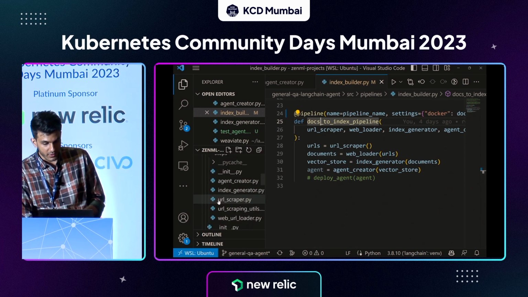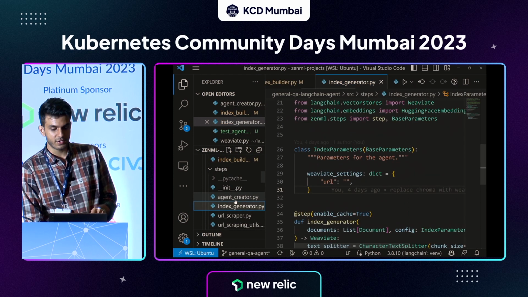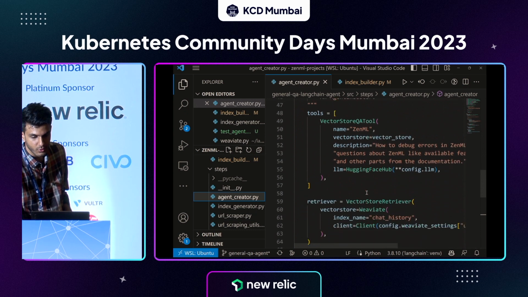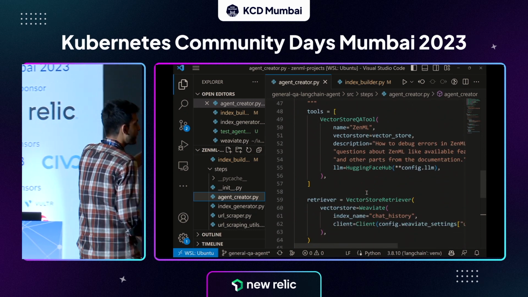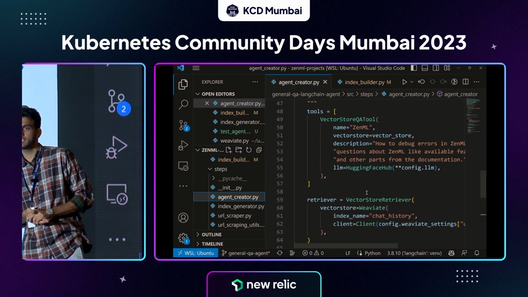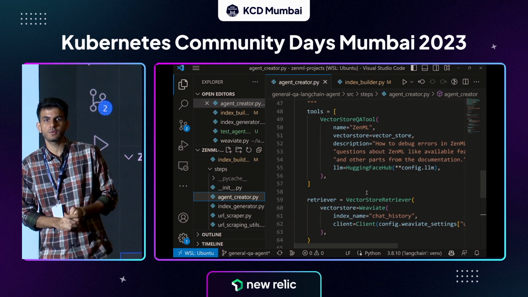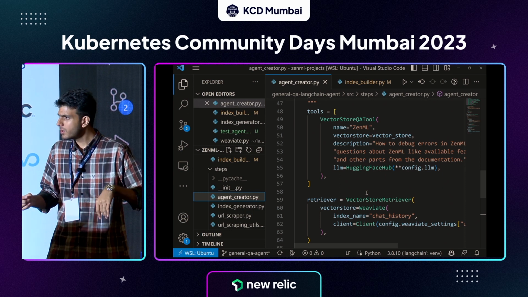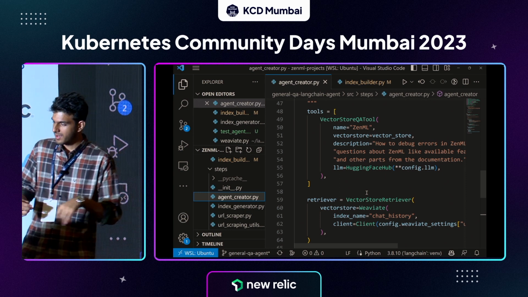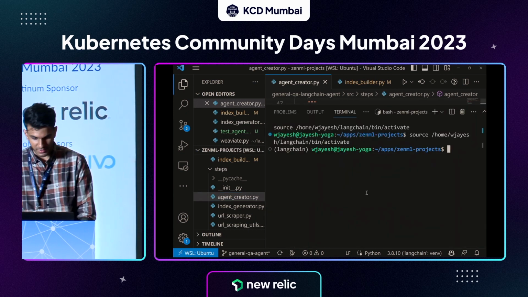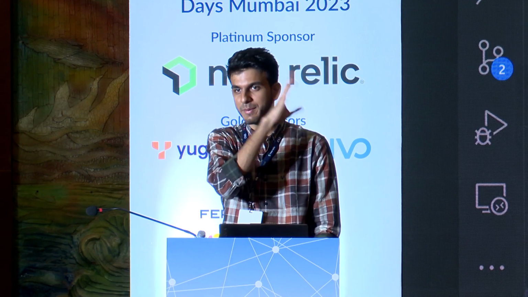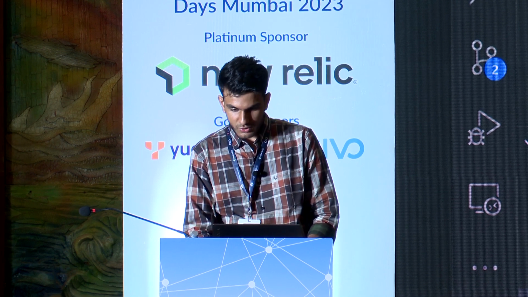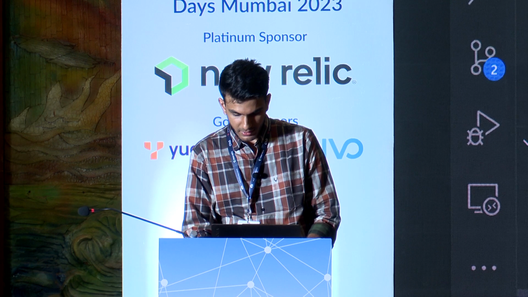Now let me go over the agent first of all, because that is the most interesting part. So how do you create an agent? If I scroll down here, this must look familiar to you at this point. What I need to create an agent is first I need to define some tools, right? So I need to tell the agent what tools it has access to. Okay, so maybe what I'll do is, I'm sorry, I think I missed some time. So we'll maybe look at the code later on. I'll just quickly run this pipeline so that we have some idea how this looks. Sorry about the time limit. I did not take a look at that.